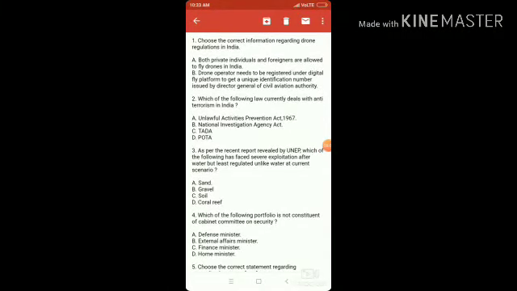We are going to discuss some objective current affairs questions. As I already told you, these questions are equally important for pre and mains. I will not say that these are the only questions which should be asked in the exam, but there are many aspects which you can derive from the questions which will ultimately help you for your exam.